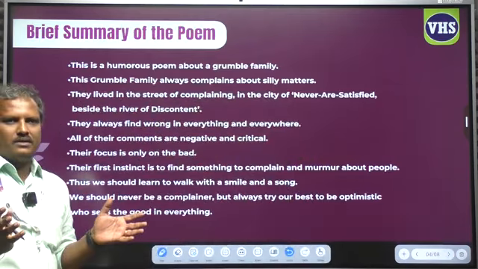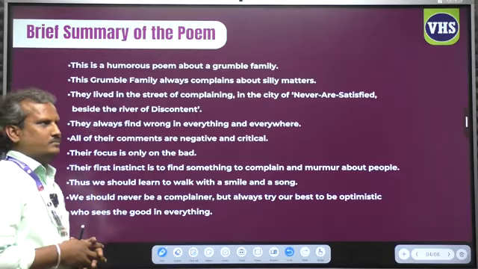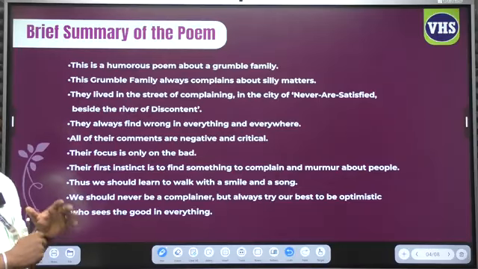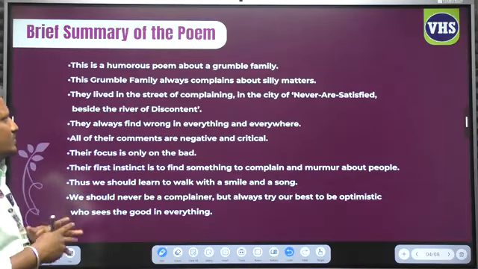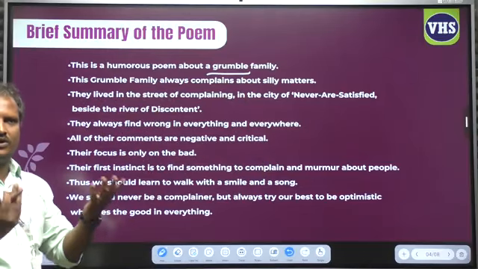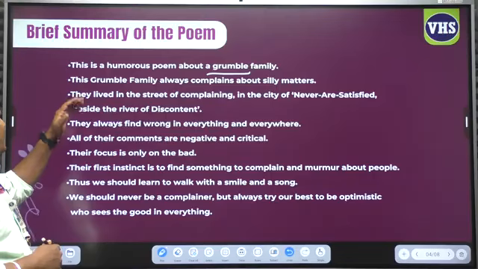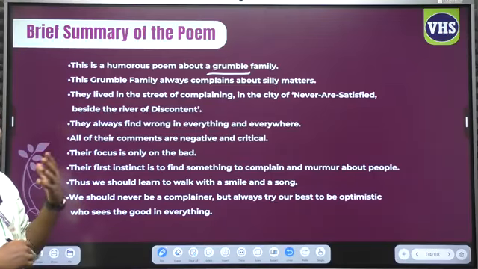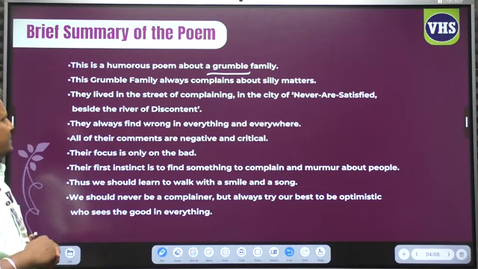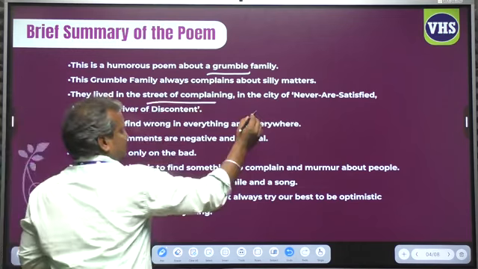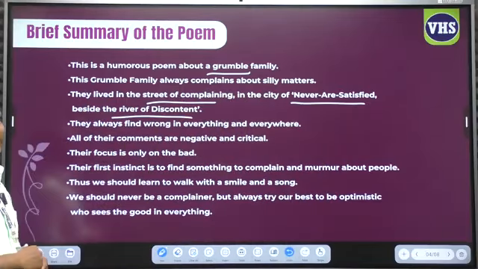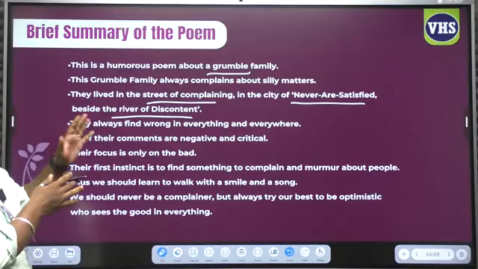Now, let's have a brief summary of the poem, The Grumble Family. This is a humorous poem about a grumble family. Let me remind you what grumble is. Grumble is nothing but complaining, always complaining about something. And this grumble family always complains about silly, very trivial matters. They lived in the state of complaining, in the city of never are satisfied and beside the river of discontent. Just look at the address of the family.